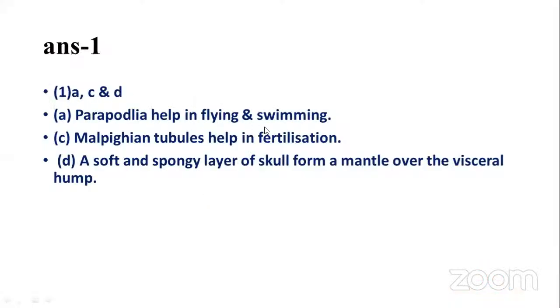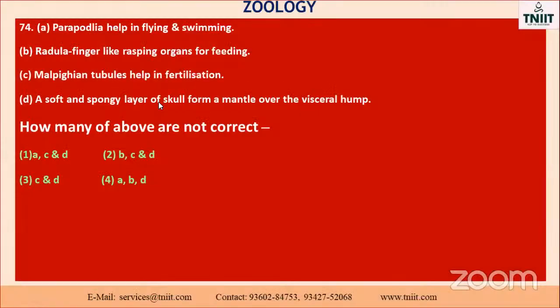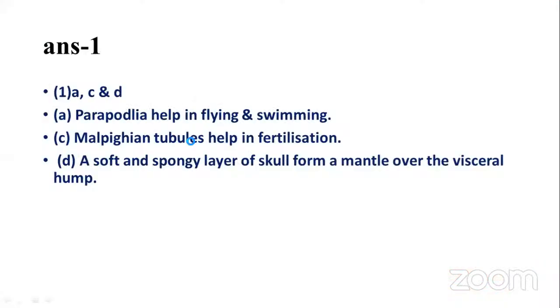The parapodia help in flying, swimming. Okay, the answer is, one is the correct one. Malpighian tubules help in fertilization, but actually they are used for excretion. A soft and spongy layer of skin forms a mantle over the visceral hump. So A and C and D are the incorrect ones. So the option is A. A, C, D are not correct. Others are correct. Likewise. So go to the next one.